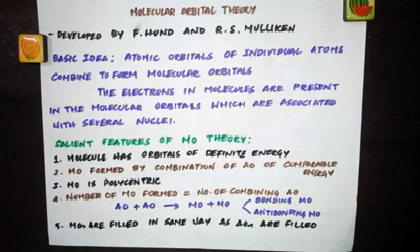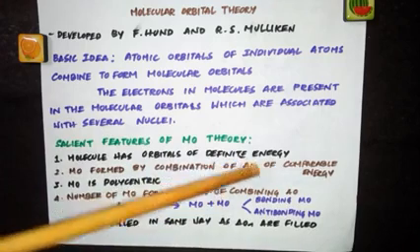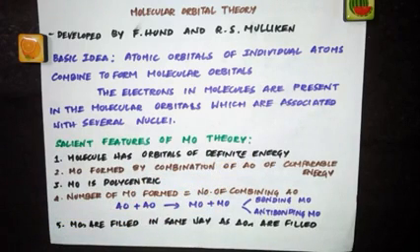And the next point, the number of atomic orbitals which undergo combination decides the number of molecular orbitals formed. Or in other words, the number of molecular orbitals formed will be equal to the number of combining atomic orbitals. If two atomic orbitals combine, you will get two molecular orbitals.